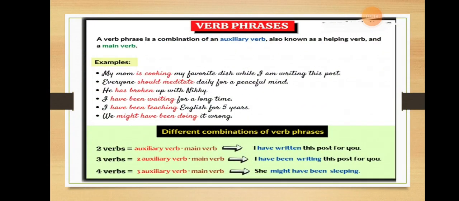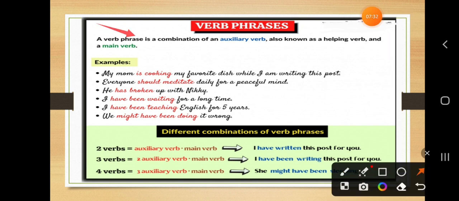Now let's understand verb phrase. Students, a verb phrase is composed of a verb and words that modify the verbs. Or we can say a verb phrase is a combination of an auxiliary verb, also known as a helping verb, like is, am, are, has, have, हम यूज करते हैं, and a main verb.